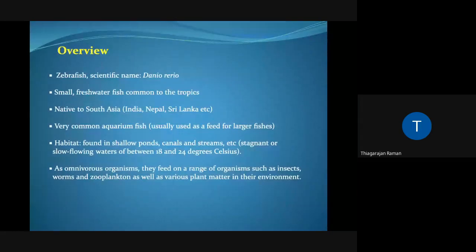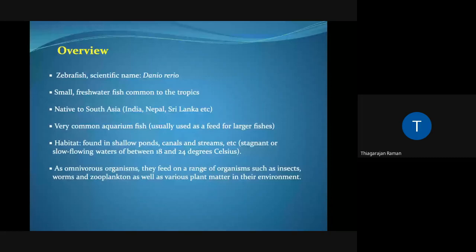So to start with, the zebrafish, which is otherwise scientifically known as Danio rerio, is essentially a small and very colorful freshwater fish, which is common to the tropics. And please remember that it is native to South Asia, especially India, Nepal, Sri Lanka, etc. And you can find it in all aquarium shops. Being a very common aquarium fish, it is primarily used as a feed for larger fishes in aquariums. So what this means is that if you are planning to switch over to zebrafish as an experimental model, most of the aquariums will offer you the fish free or at a cheaper cost.